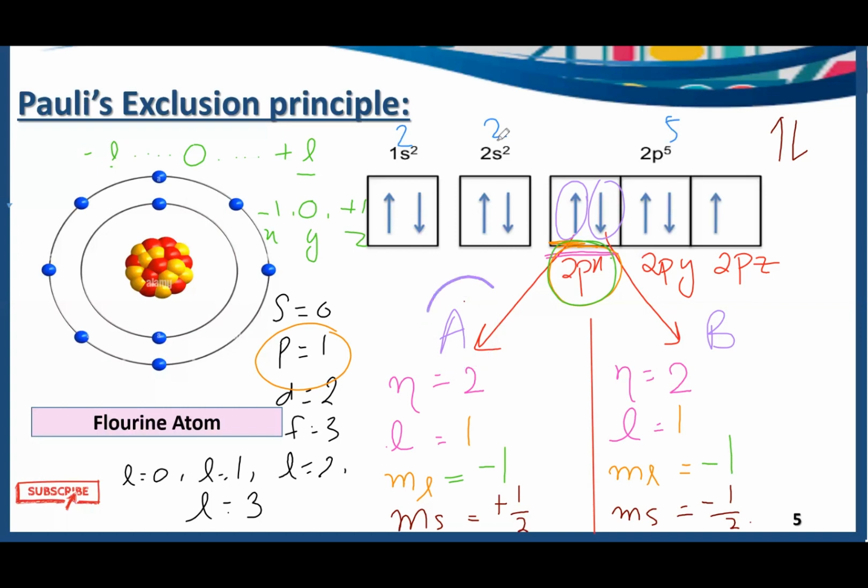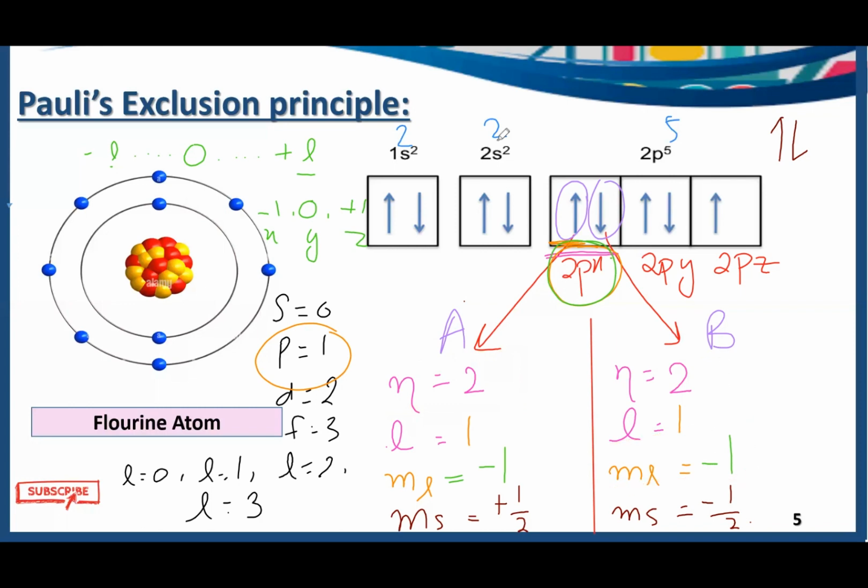Now it's time to compare the 4 quantum numbers for electron A and electron B. The principal quantum number for electron A is equal to 2, and for electron B it's also 2. So it's the same. The azimuthal quantum number for electron A is equal to 1, and for electron B is equal to 1. It's again the same. The magnetic quantum number for electron A is minus 1, and for electron B is also minus 1. So 3 of them are exactly the same.